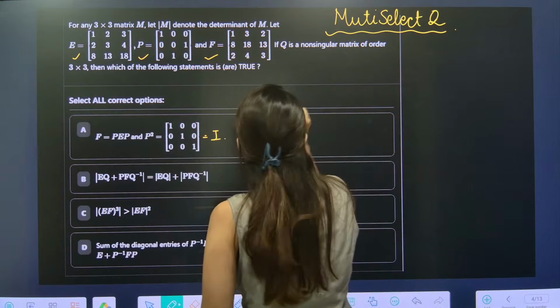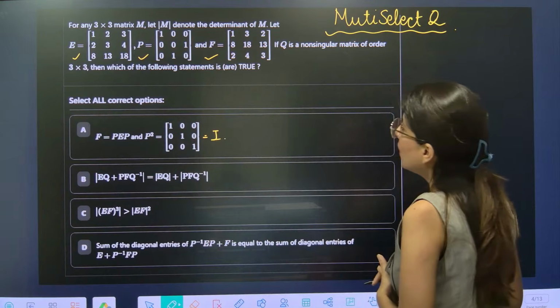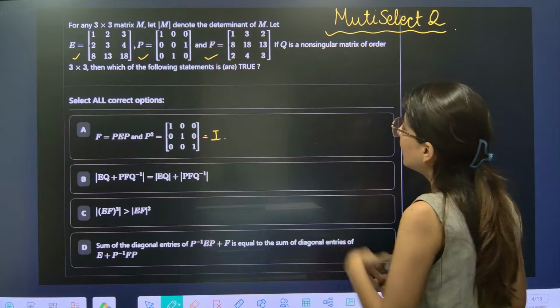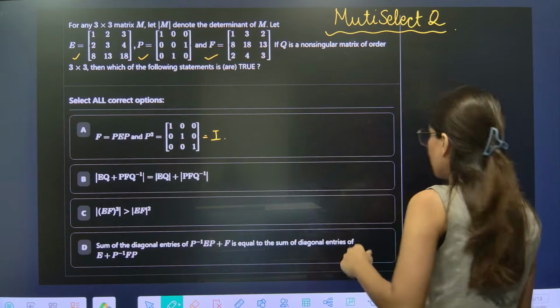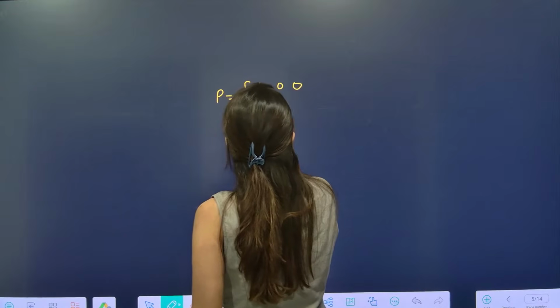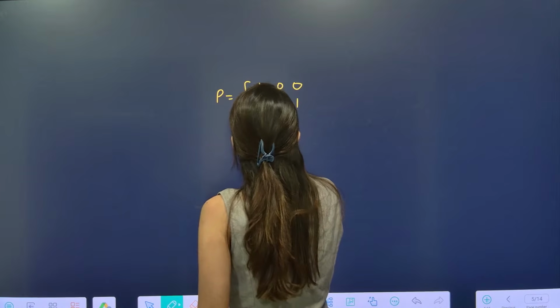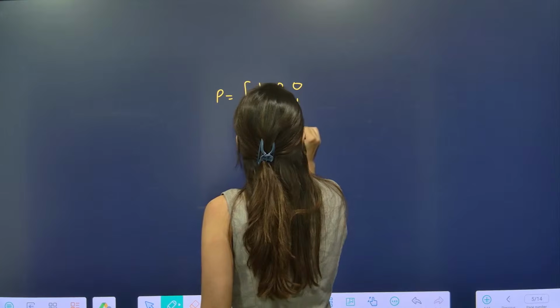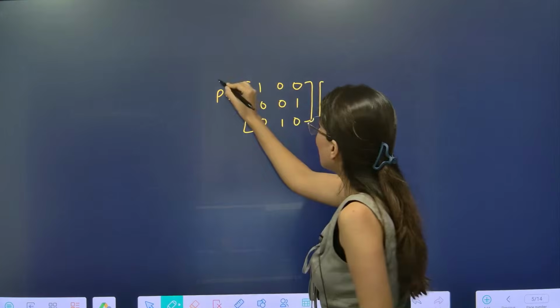You have your P over here, 1 0 0, 0 0 1 and 0 1 0, correct? So P matrix is 1 0 0, 0 0 1 and 0 1 0. P square we are trying to calculate.